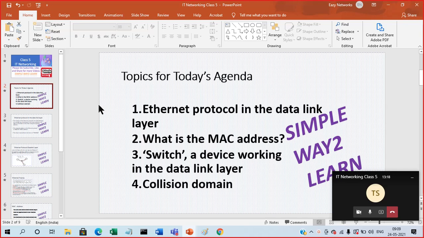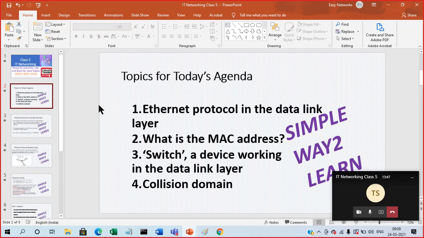Just to recap, in the last four classes we discussed the basic definition of networking and the different networking roles, meaning the designations people can get based upon their experience level and the organization structure. Also, we talked about the different types of communication modes, like simplex, half duplex, and full duplex.